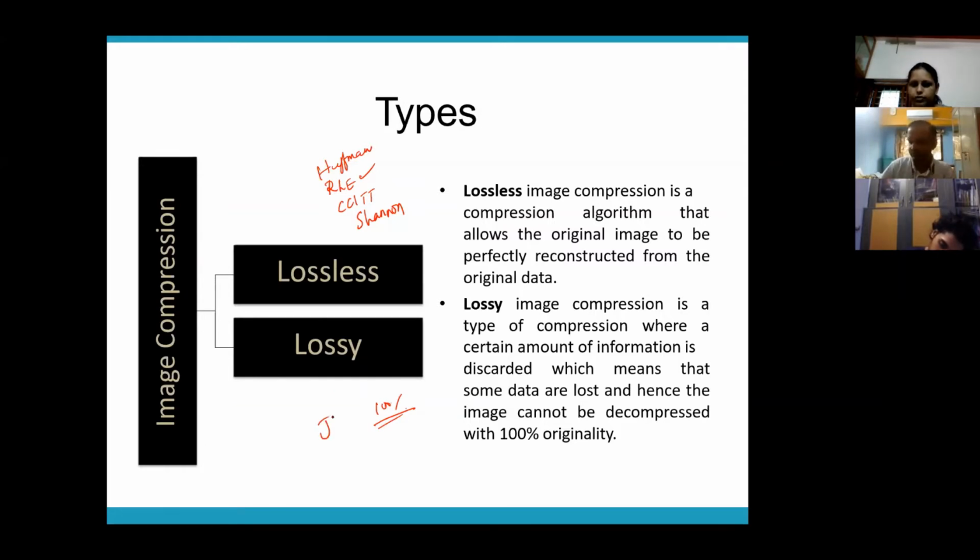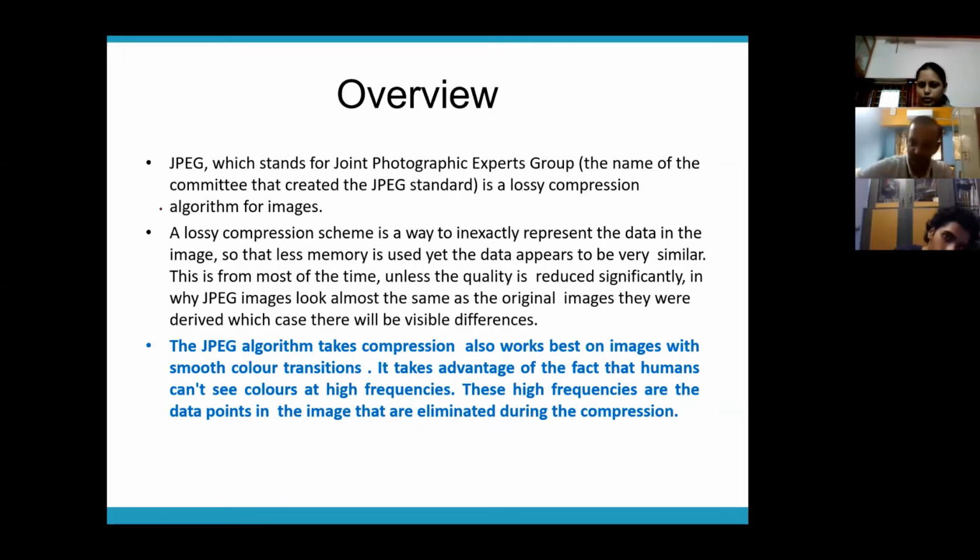So this technique which we are going to discuss, which is called JPG compression, is an example of a lossy technique. When you compress it and then decompress the image, you won't get back the exact original image. What is JPG? Joint Photographic Experts Group.